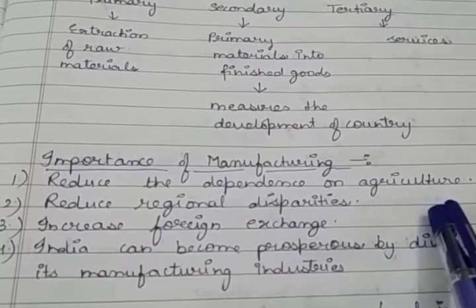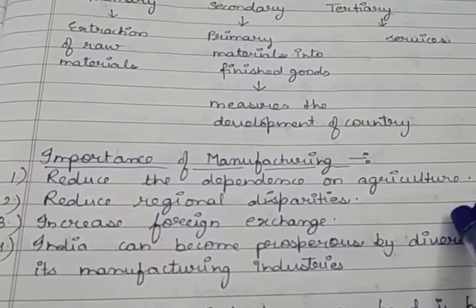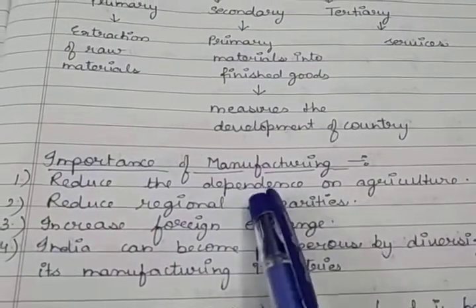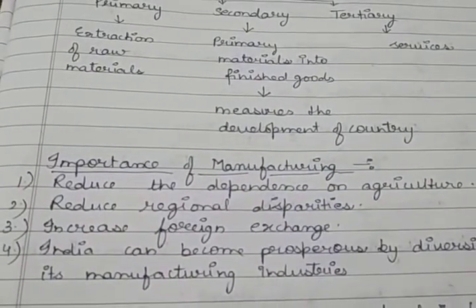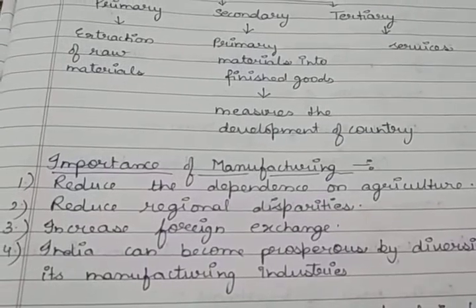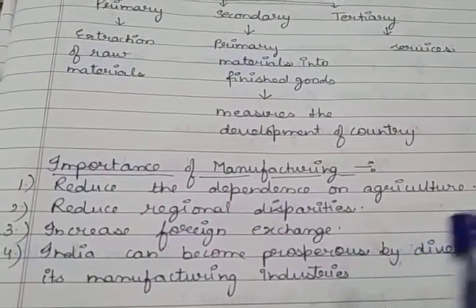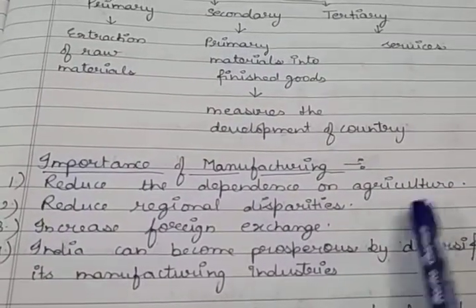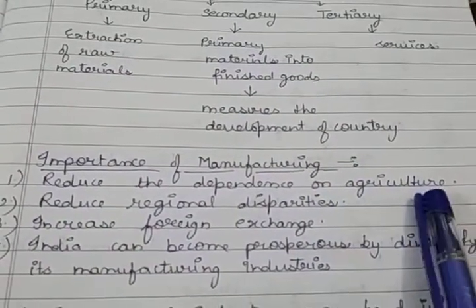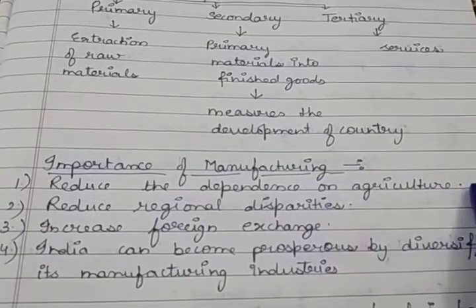And we know that India is an agrarian economy, but because of the manufacturing sector, it reduces the burden of the people from the agriculture sector, and it starts providing them jobs in the secondary and the tertiary sector. Because in our country, maximum disguised unemployment problem is faced in the agriculture sector.